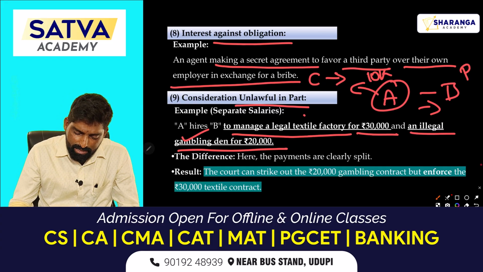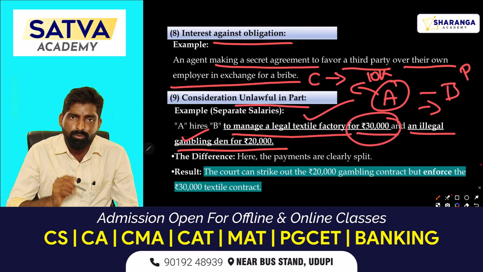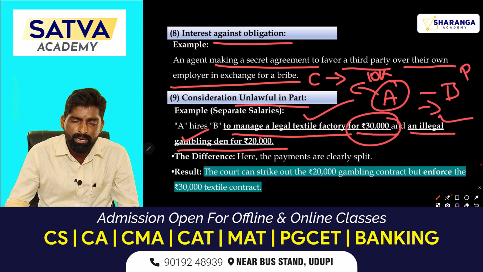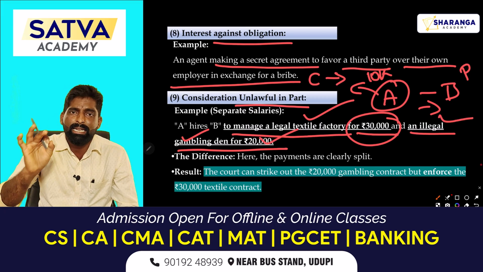B can manage his business for rupees 30,000, that one is valid. Second part, he can avoid because that is an illegal transaction.